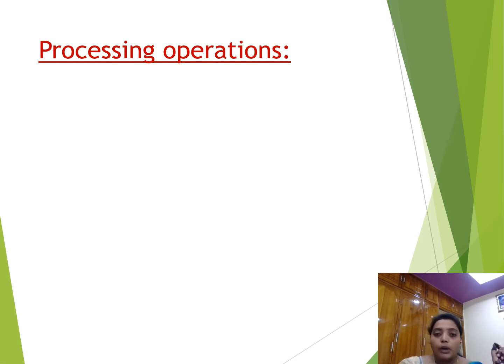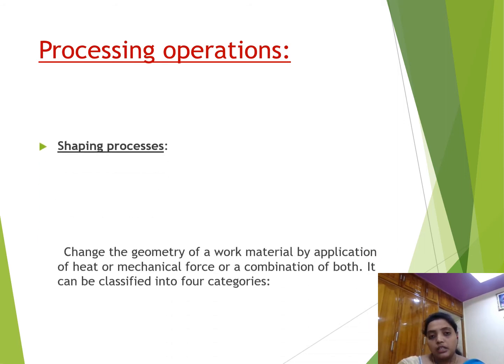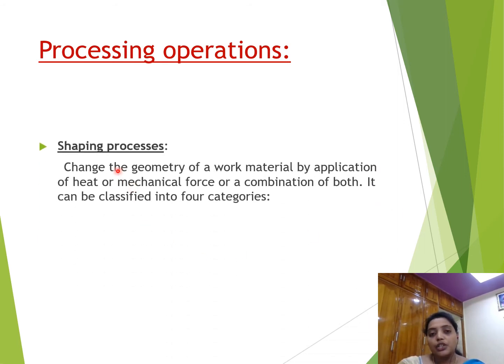Let us see one by one. Okay, what are processing operations? In this, the first one is the shaping processes. Shaping processes means changing the geometry of a work material by application of heat or mechanical force or a combination of both.